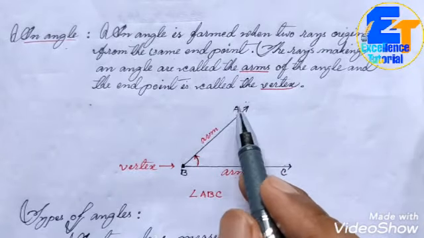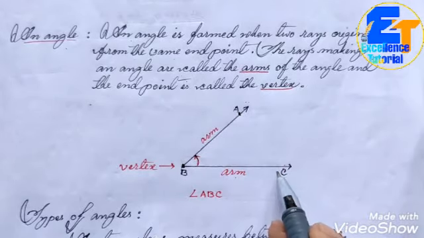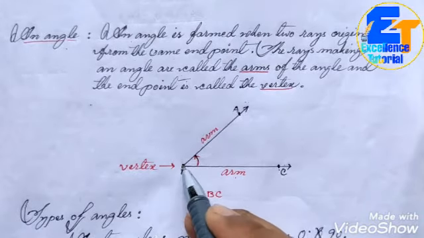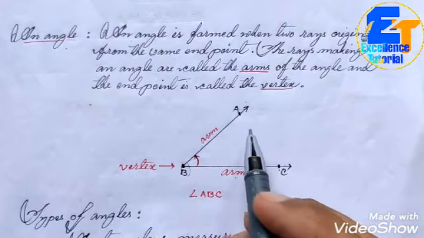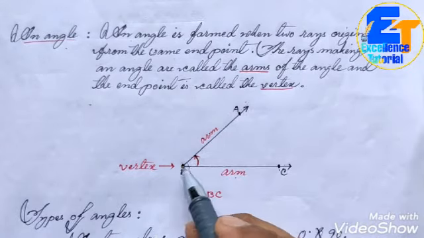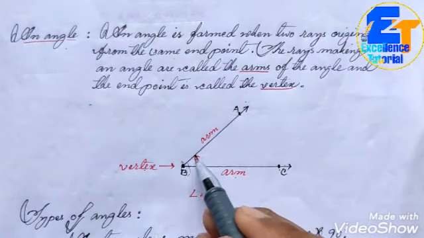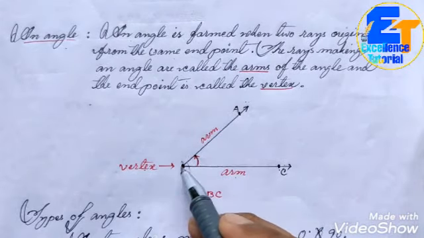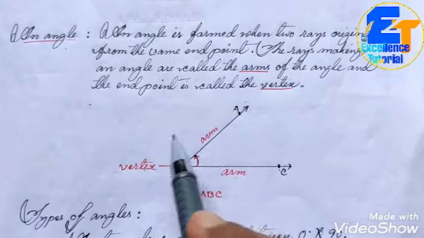You can see we have taken point A on this ray, and C on the other ray. So the endpoint is B. The common endpoint of an angle is called the vertex of the angle. So remember, an angle is formed when 2 rays originate from the same endpoint, and this common endpoint is called the vertex of an angle. This is about the angle.